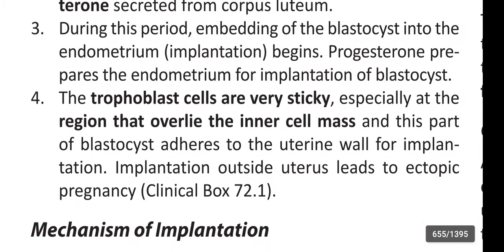The trophoblast cells are very sticky, especially at the region that overlays the inner cell mass, and this part of the blastocyst adheres to the uterine wall for implantation. Implantation outside the uterus leads to ectopic pregnancy.